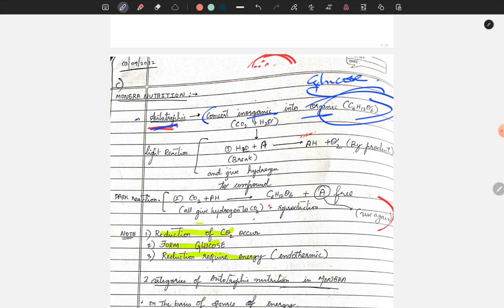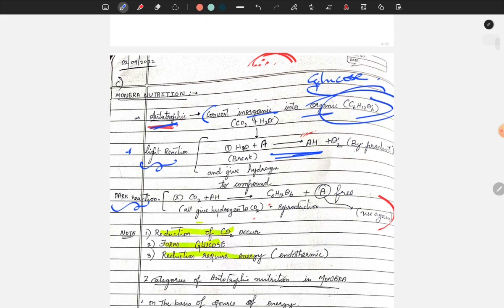Now, what is the process that converts inorganic to organic? You will learn this in detail in the photosynthesis chapter. I will be explaining that. No need to worry about this equation too. Now just take a look at this. There are mainly two steps, called light reaction and dark reaction. No need to worry about it. I'll explain this in the next chapter.